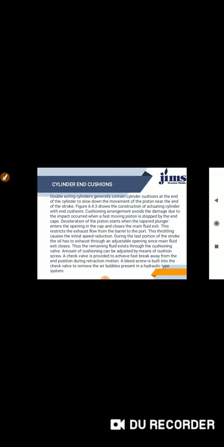To remove the air bubble present in the hydraulic steam. So this is all about the cylinder with the cushioning.